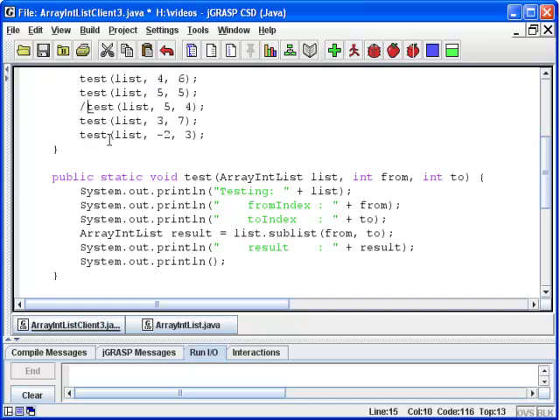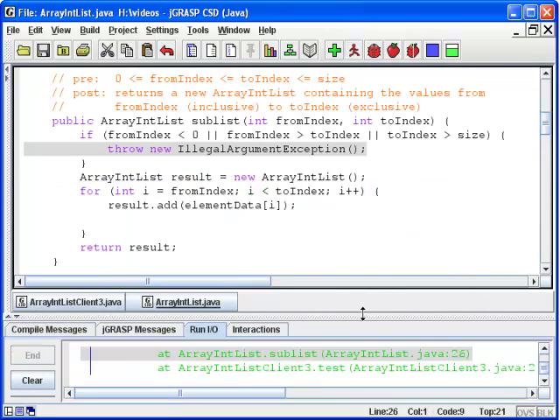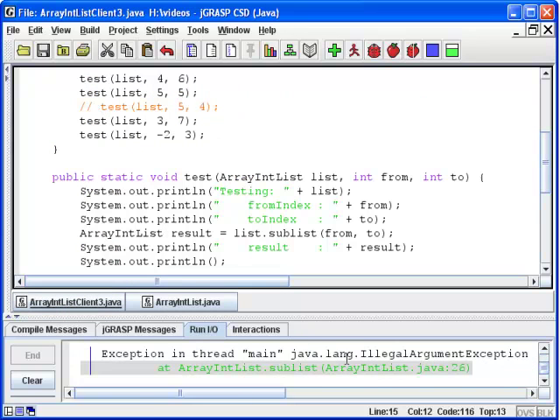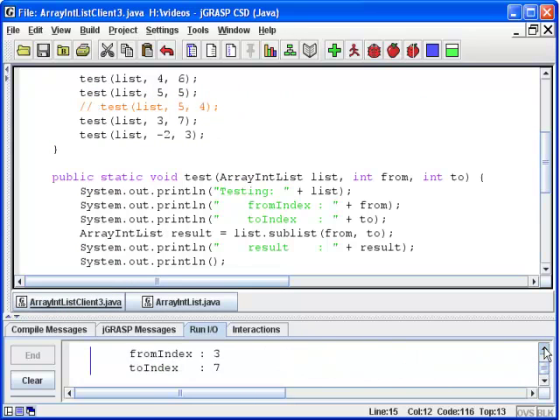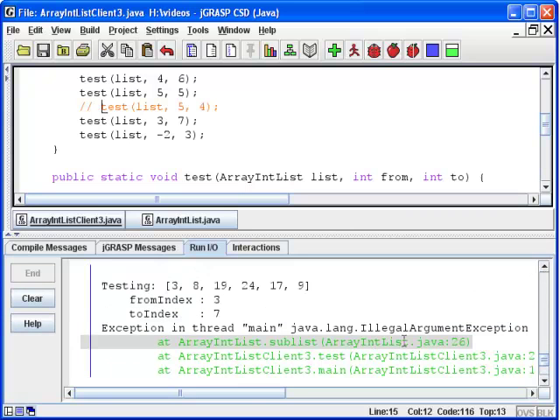So let's go ahead and comment this out and recompile it and make sure that we get the illegal argument exception here as well. So we can go ahead and run this version of it, and it ends up throwing, take a peek, the illegal argument exception. We can come back over here and we'll see which case it was. It was the 3 through 7 case. So that's exactly what we wanted to have happen here, that in that 3 through 7 case, we're getting the exception being thrown there.